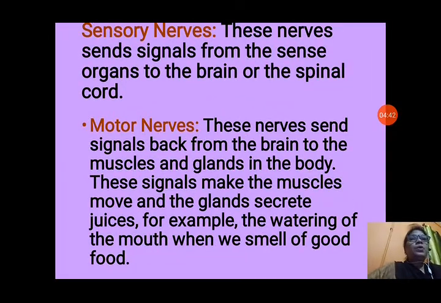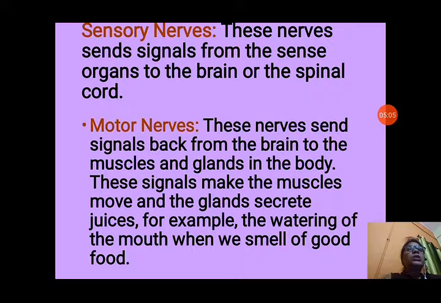Next we will see sensory nerves. These nerves send signals from the sense organs to the brain or the spinal cord. Sensory nerves take the stimuli, whatever stimuli is there, and send these signals from the sense organ to the brain or the spinal cord according to the function or action.